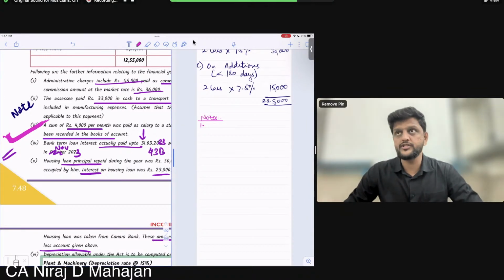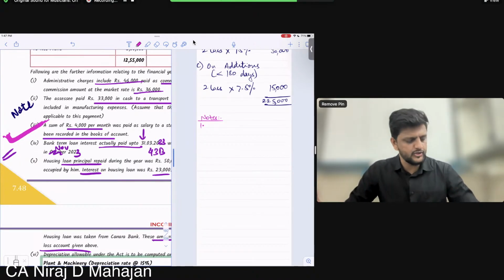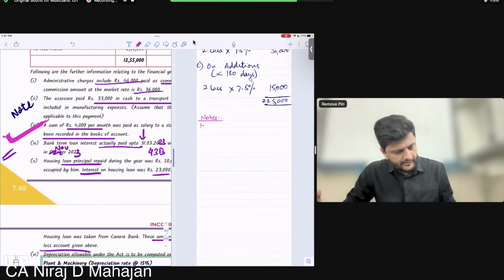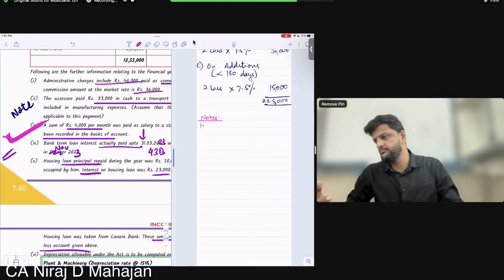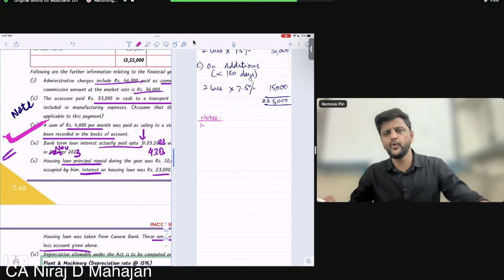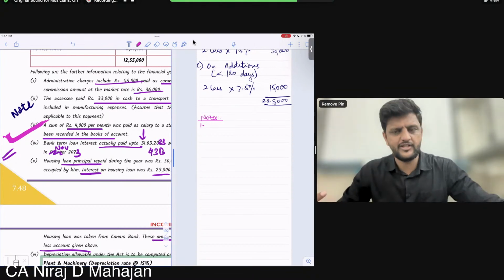So there can be undisclosed income, there can be undisclosed expense also. And in that case, there can be a higher penalty also for that. In chapter 1 we had seen undisclosed expenditure. Just like undisclosed income, you can have undisclosed expenditure. But here, this seems like a genuine error.